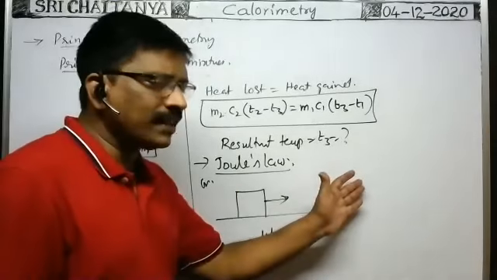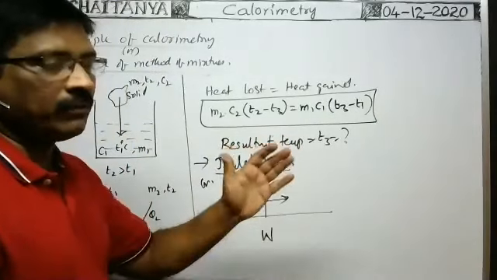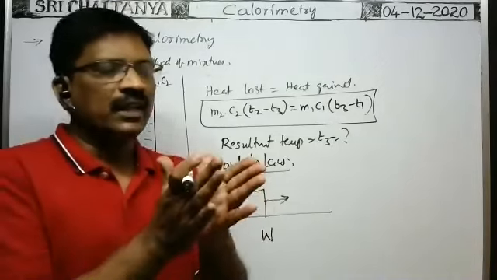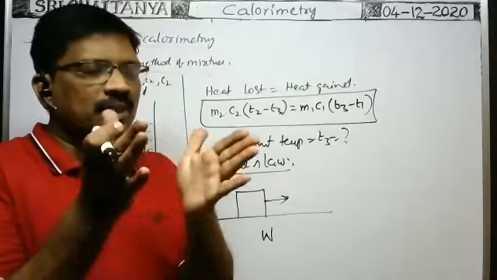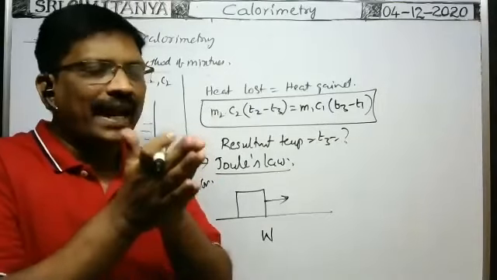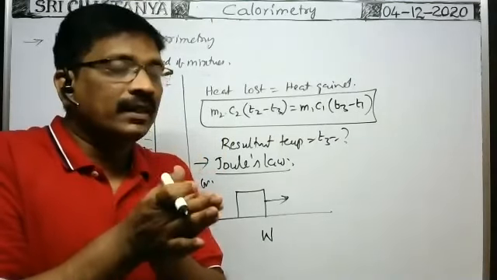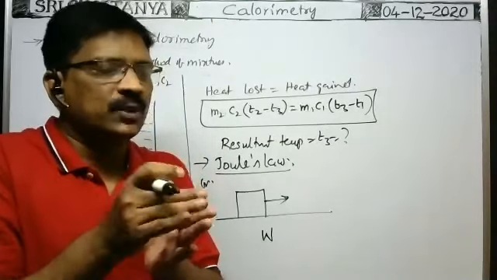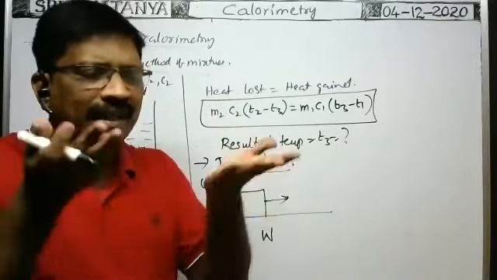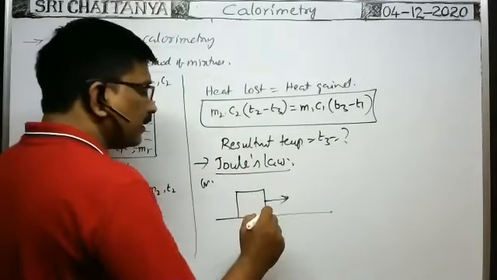If more work is done against the friction, more heat energy is developed. If a less amount of work is done, a less amount of heat energy is produced. Okay, suppose you rub two hands, like two palms, you keep in contact and you move like this. To move one hand over the other against the friction, some work is to be done. Such work done is produced in the form of heat energy. That's why when you rub like this and after some time, if you see the hands, the temperature of the hands rises. Because the work done against the friction is converted into heat energy.